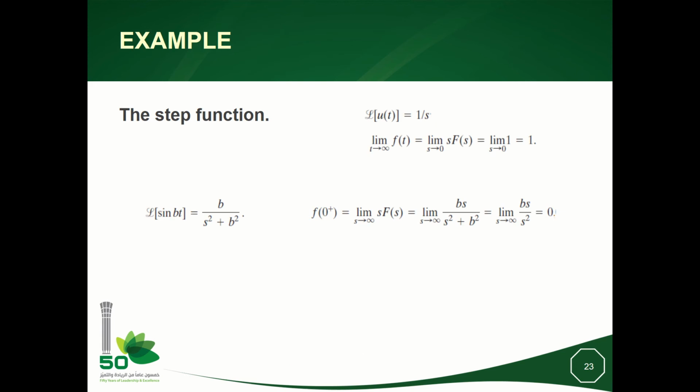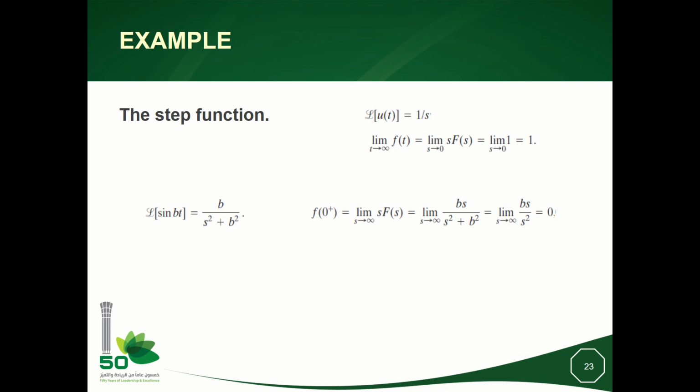Let us expose these simple examples. So the Laplace of the step function of terminal value equal to 1 and step time equal to 0 is 1 over s, okay? Now, assume that I know 1 over s, which is the Laplace of u(t), and I am interested in getting the limit of the step function when t goes to plus infinity.